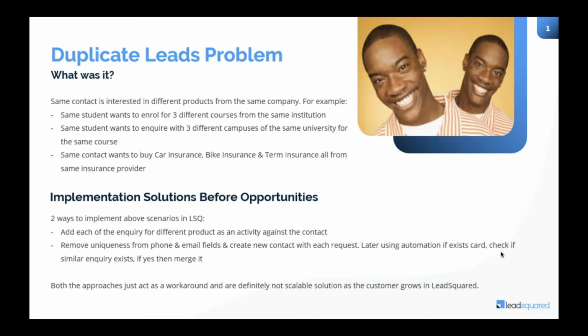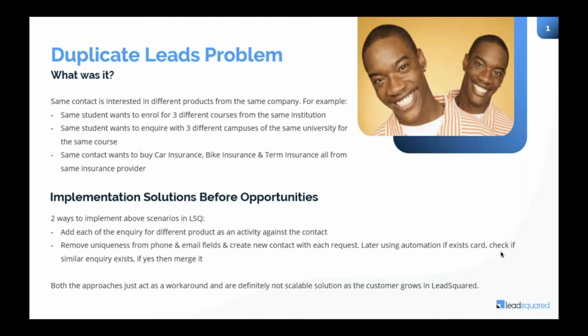So we create a contact in the system, followed by 3 different opportunities. That is, this student was interested in course A, followed by course B and course C. Now, either he can get converted to one particular course, or he can buy all 3 courses, depending on the business type. This is one typical example of the duplicate leads problem. When the same person comes again and applies again and again for different courses, in LeadSquared we were not able to map it as different opportunities because the opportunity entity itself was missing.